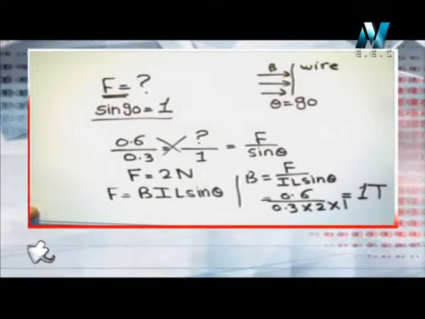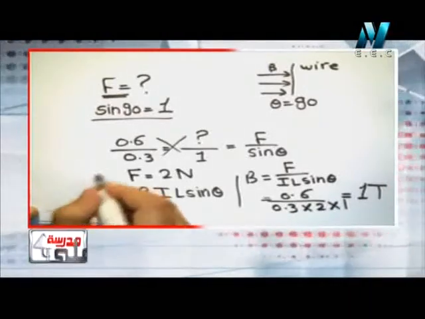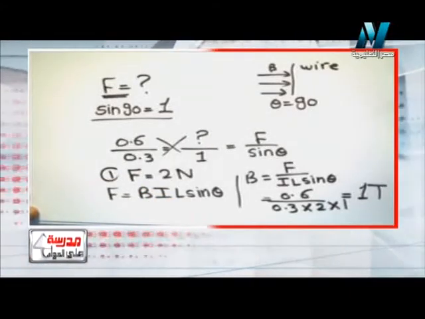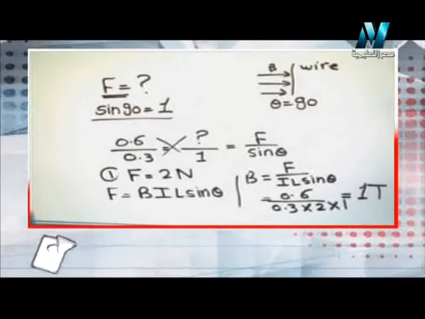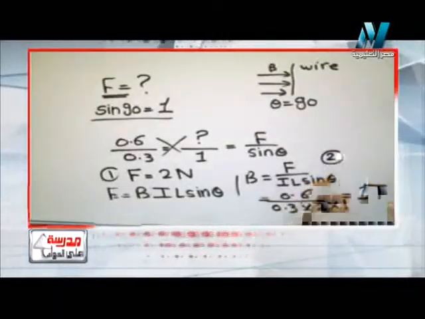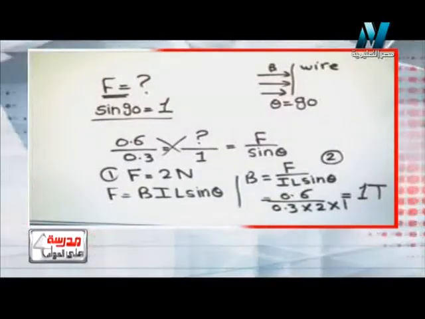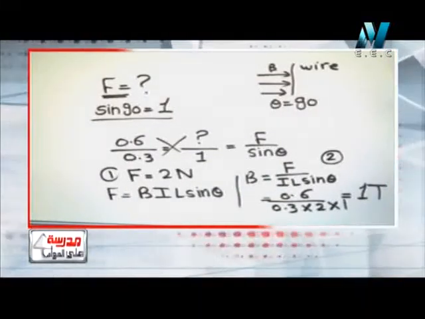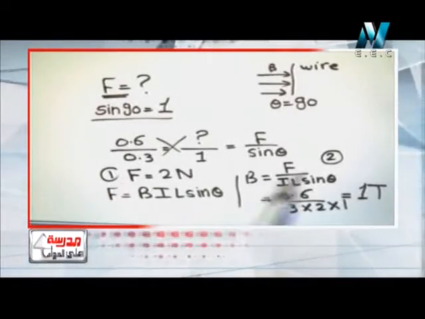So B is 1 Tesla. So first I found the force, which is 2 Newton. I can find it by making this cross, or I can find it from the graph. And I found B this way, by dividing the force by the current and the length and sine theta. So I found point number 1 and point number 2.